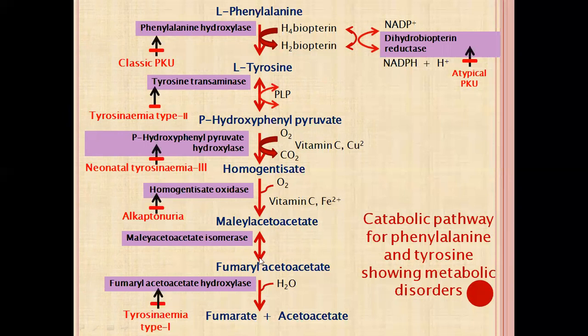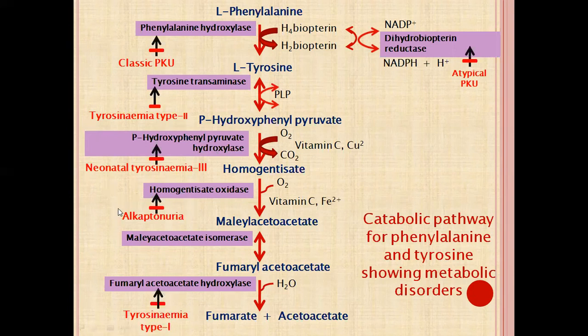Finally, maleyl acetoacetate and fumaryl acetoacetate is converted into fumarate plus acetoacetate. This is the revision pathway of phenylalanine metabolism. You can also remember the other enzyme deficiencies of tyrosinemia. Para-hydroxyphenyl pyruvate hydroxylase deficiency leads to neonatal tyrosinemia, that is type 3. And the last enzyme, fumaryl acetoacetate hydroxylase deficiency, leads to tyrosinemia type 1. So for tyrosinemia, that is type 2, type 3 and last type 1.